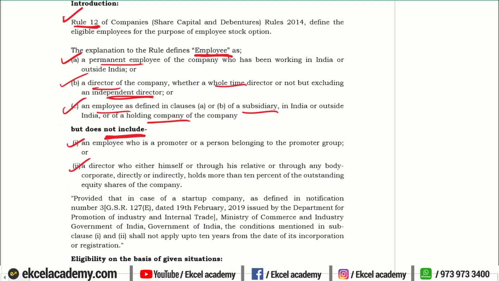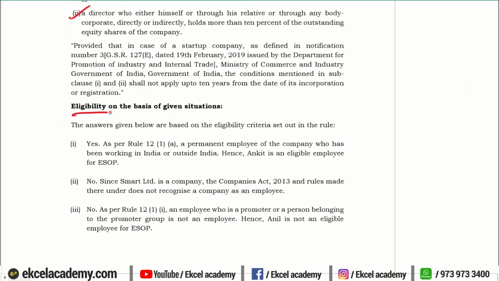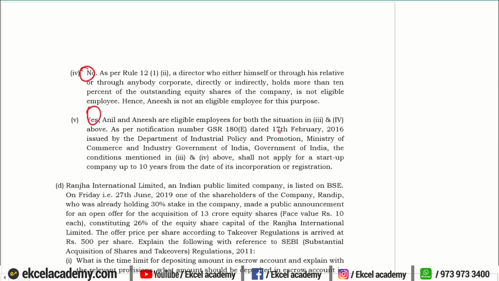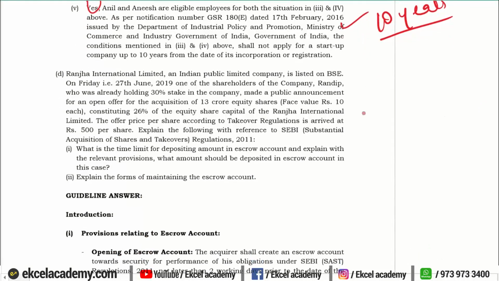Now on the basis of this definition, we are going to answer the eligibility on the basis of the given situation. The first one, yes, he will be eligible, and second, he will not be eligible. Third one, he will be eligible, and fourth one, no. Fifth one, yes, in case of a startup, exemption is given for a period of 10 years where you can include even the promoters for the purpose of ESOP.